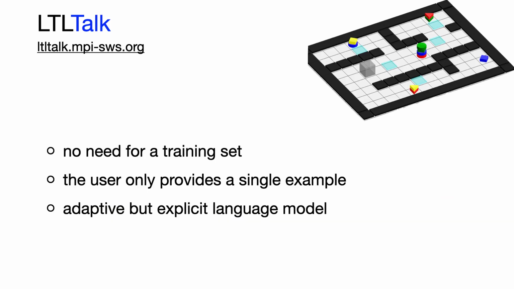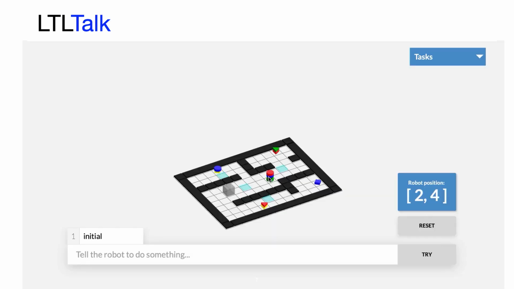There are three main advantages of LTL Talk's approach to instructing robots. It does not need a large training set. It only asks its user to provide a single example for a given command, and it adapts to the language of its users, while at all times preserving an interpretable grammar. I will demonstrate now how LTL Talk can be used.